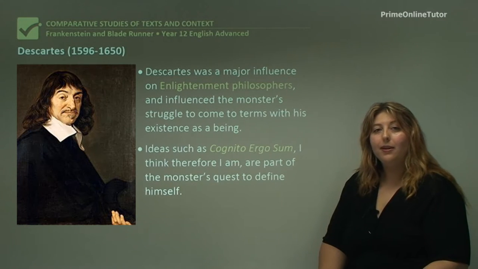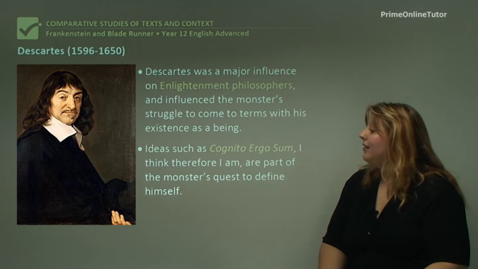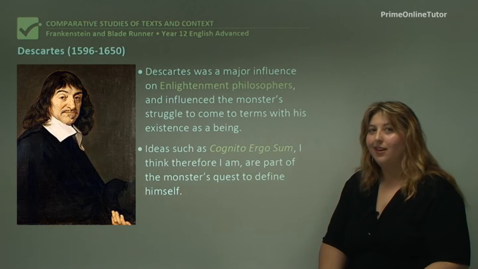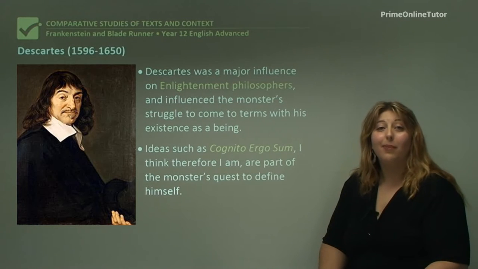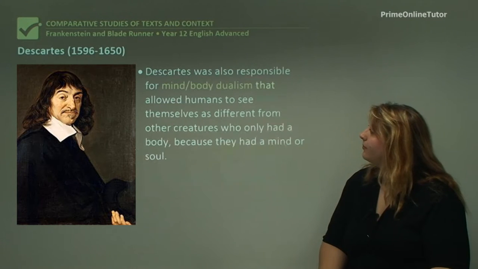So if you think about it, the monster doesn't come about through any kind of natural processes. He's just put together, so he's not born the way that other creatures are, and he doesn't really have all of the learning experiences and the slow learning curve that a child would. So he just wakes up one day and he has a mind and a consciousness, and it's very hard for him to know what to do with it.